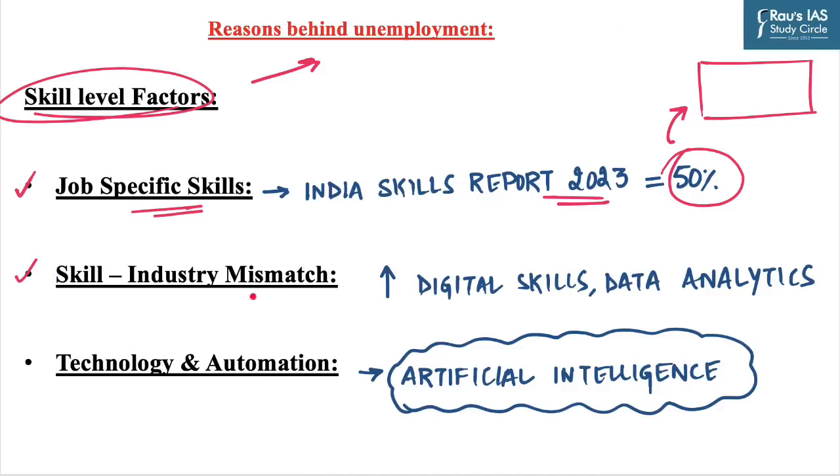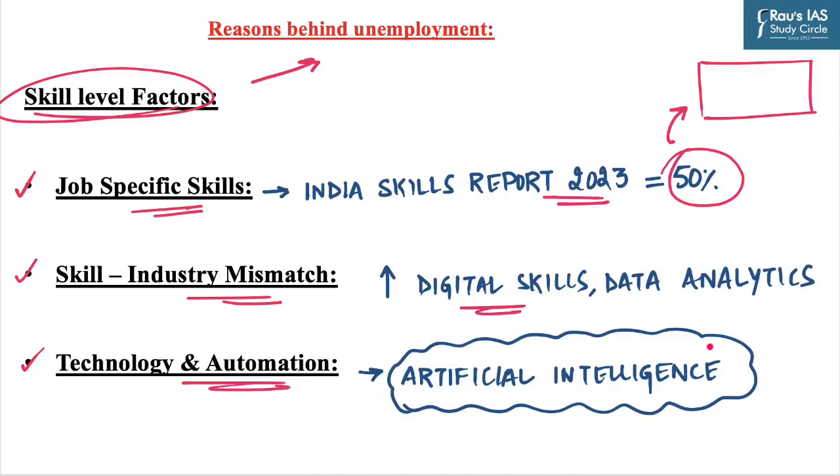The second one is skill industry mismatch. There is often a gap between the skills acquired by individuals and the need of various industries, and this disconnect hampers the job prospects and results into unemployment. For example, with the increasing demand of digital skills, industries like e-commerce, data analytics may face a shortage of qualified candidates.